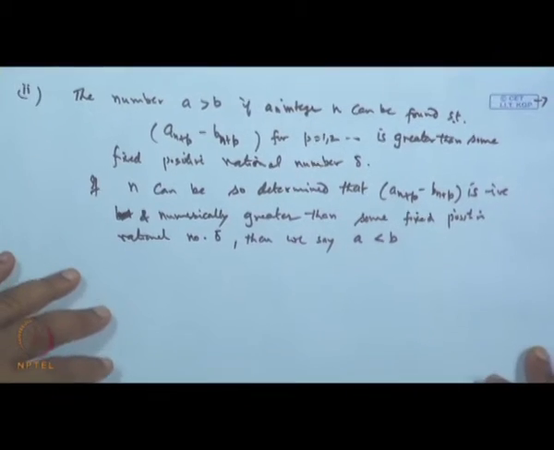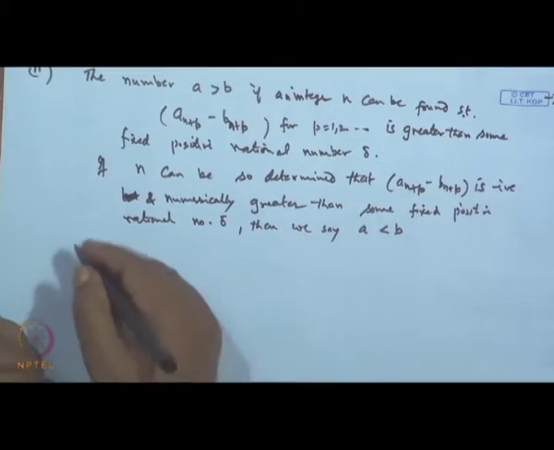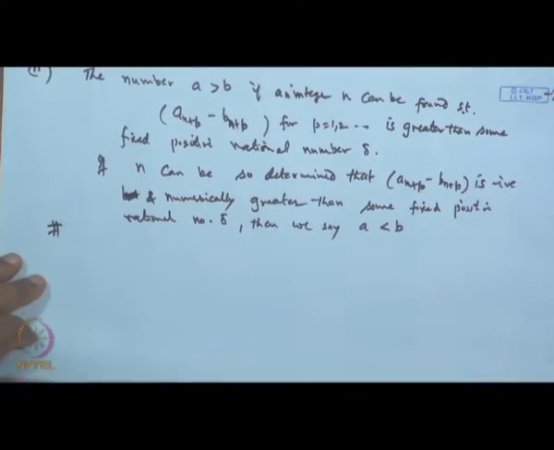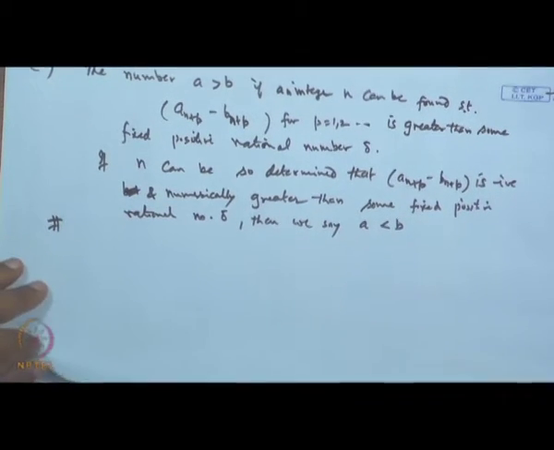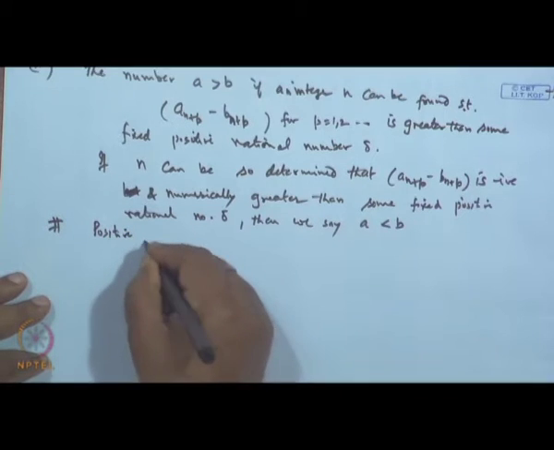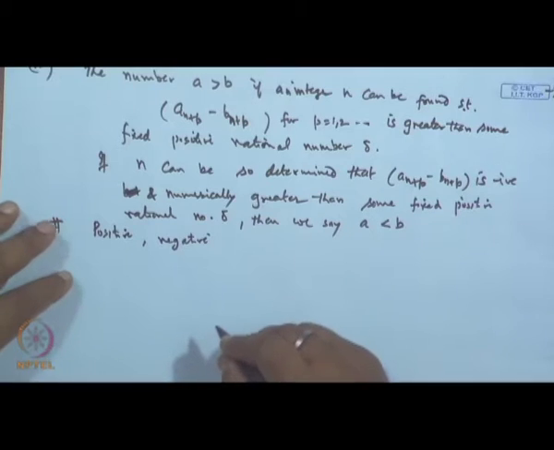Now, if we take these two sequences A n and B n, we can also talk about positive, negative and zero real numbers.